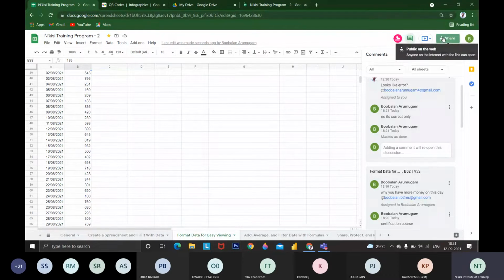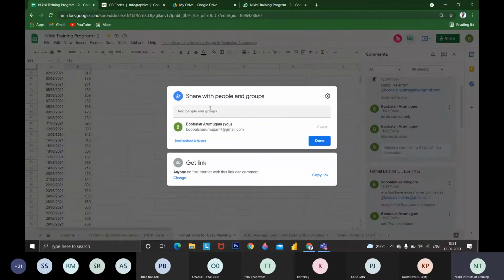If I share with a specific person, say using the boobalan.b2ms mail ID, that specific person will be visible here. So we can track and monitor who is accessing, who is changing, who is editing, and whatever changes they made.